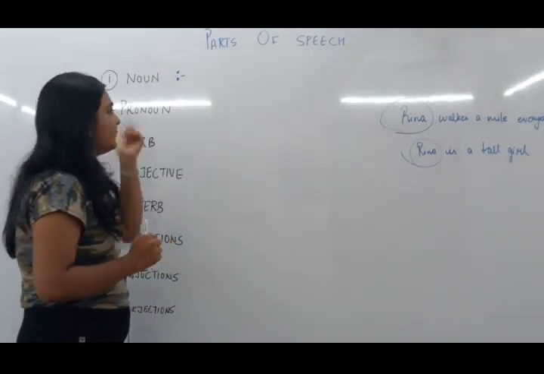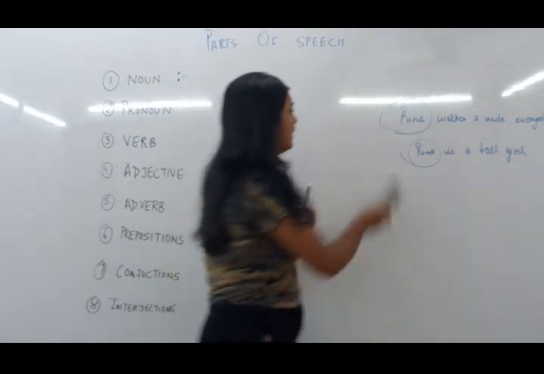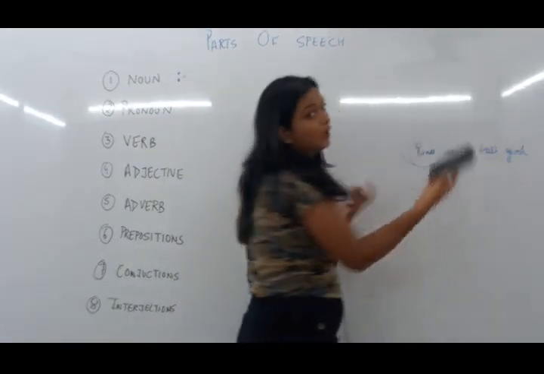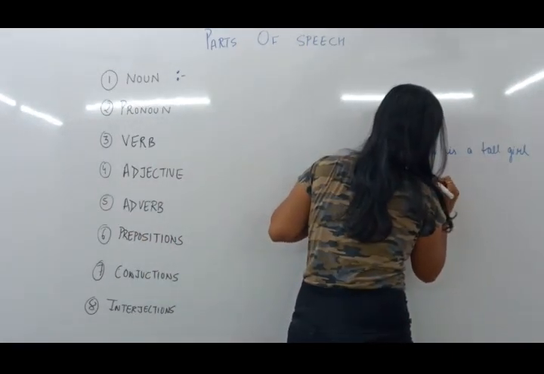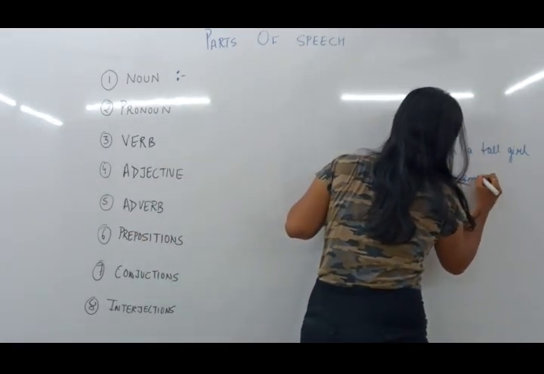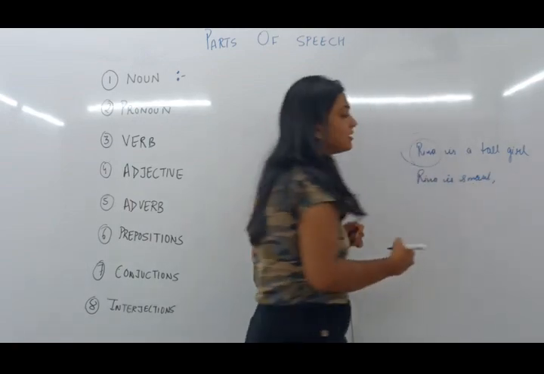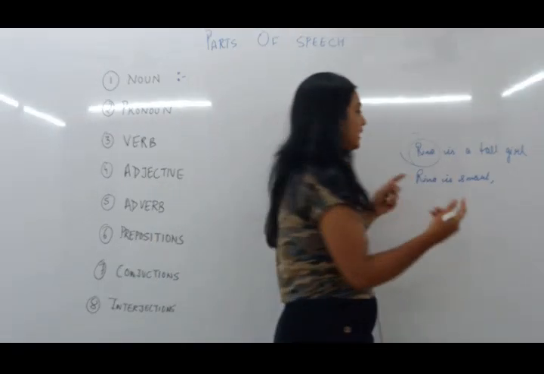Proceeding further, pronoun. See, for example, if I'm trying to say Reena is a tall girl, then I say Reena is smart. Then I'll say Reena loves playing football.